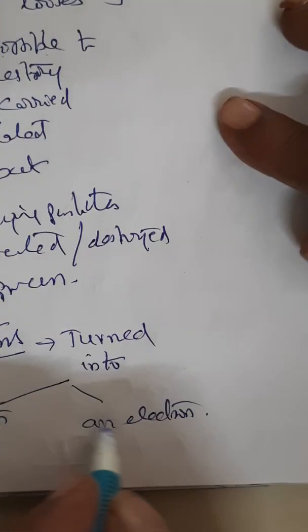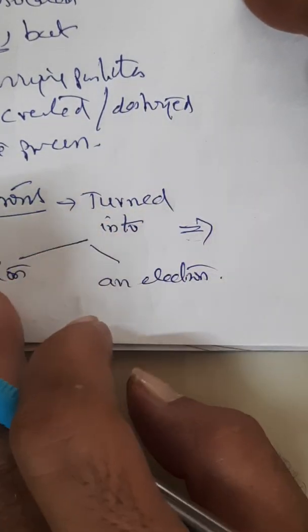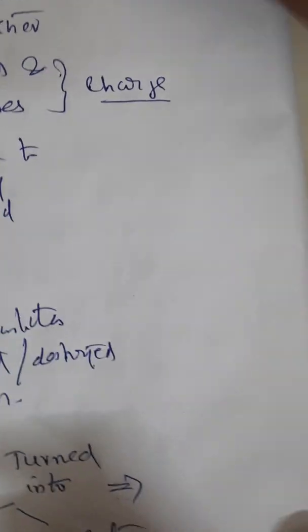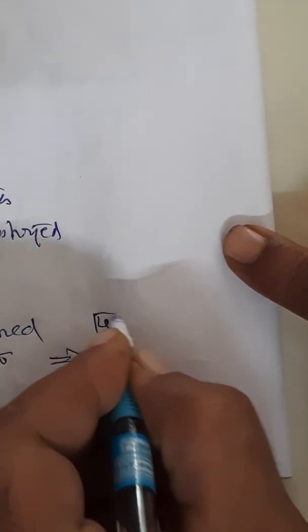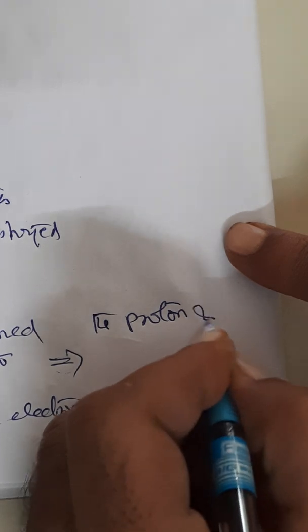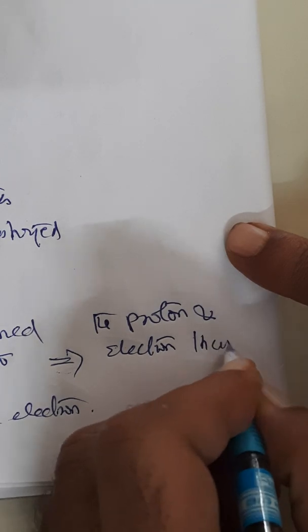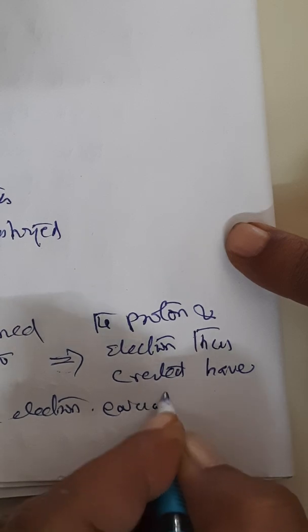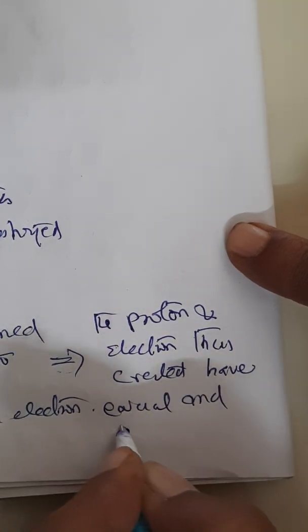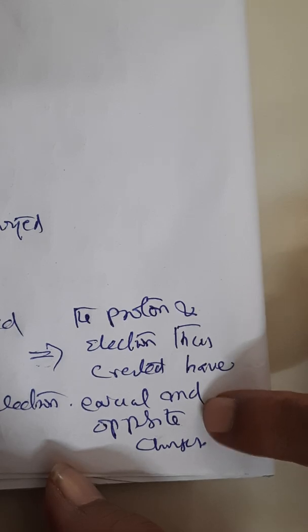From this you can conclude that by a neutron turning into a proton and an electron with equal magnitude of charge and opposite sign, the proton and electron thus created have equal and opposite charges. Understood or not?